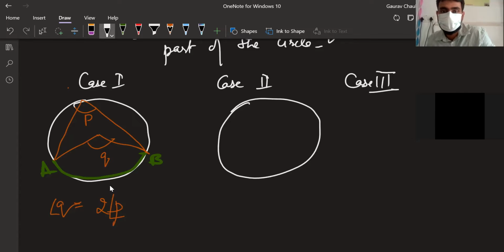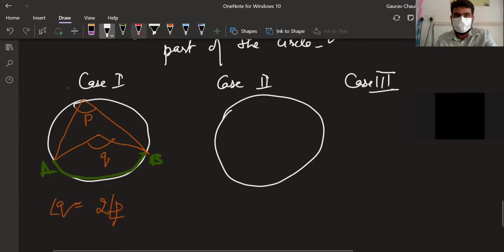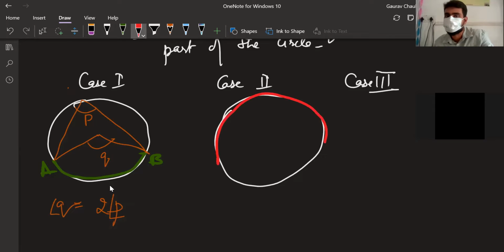Now case 2. I'm going to take a major arc. Same thing, but the arc is major. So I'm going to go from here to here. If you see this diagram carefully, see the minor diagram carefully, this angle is between the radius and it's towards the side of the arc, no?